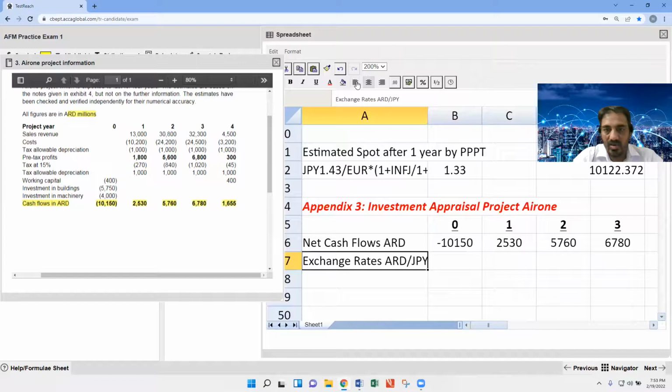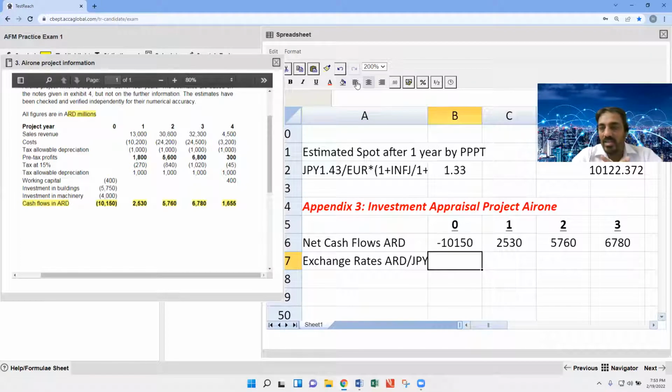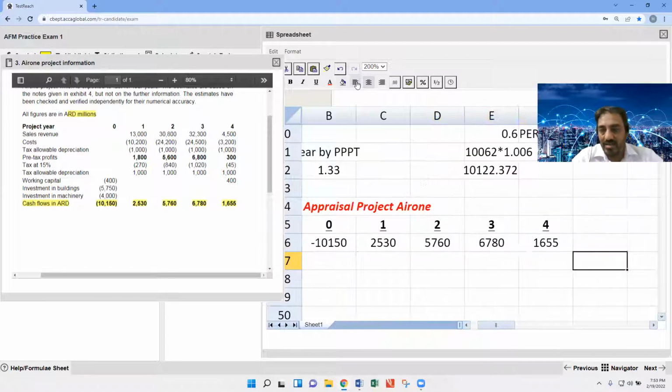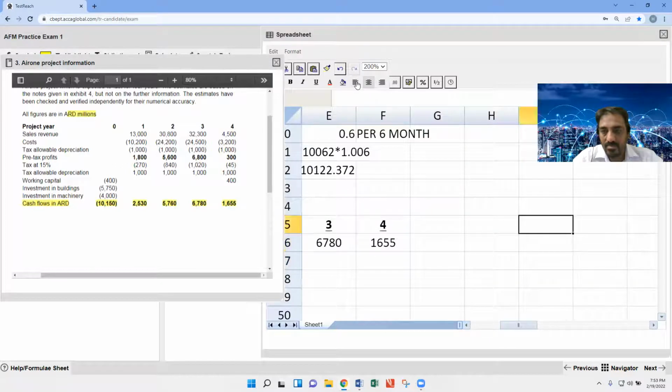I'm telling you one important thing here. Can you please reply me? What is the spot rate here? Let's make the working, it's better for understanding.